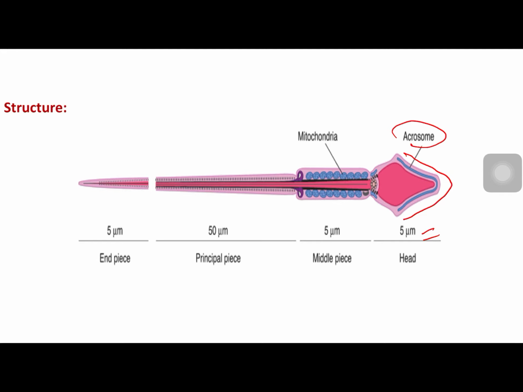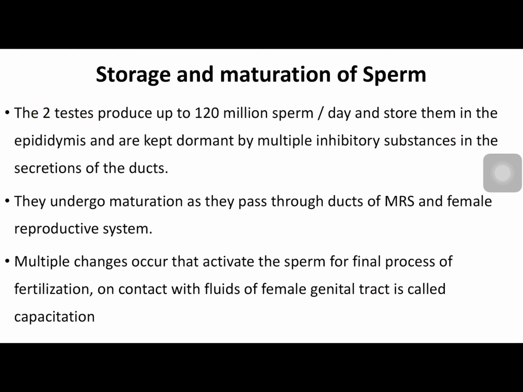Below it is the neck part, the narrow neck part, where the basal body and centriole, basal body of flagellum, is present. Beyond it is the tail part. Tail part has 3 components: the middle piece, the principal piece, and the end piece. In the middle piece of the tail, you can see mitochondria surrounding it, which provides the energy required for the movement of flagellum. So basically a sperm consists of head part and the tail part, and it has the following divisions. So we will move beyond this.